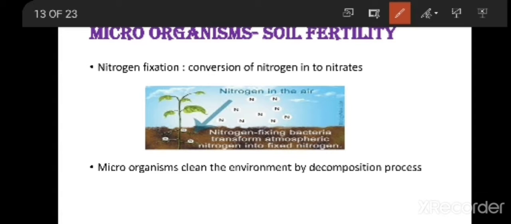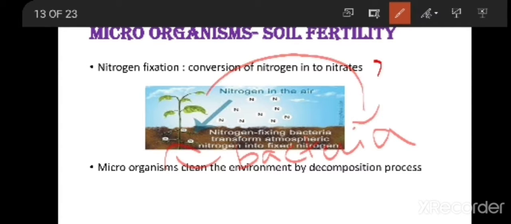The bacteria give nitrogen to the plant, the plant uses this nitrogen to prepare its food, and it gives food to the bacteria. So they are helping each other.